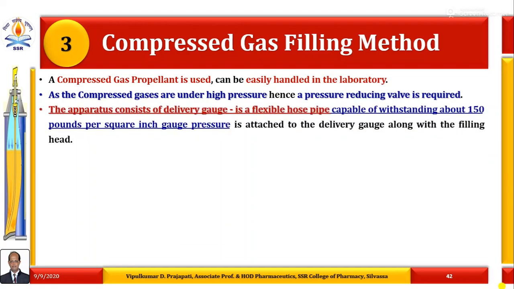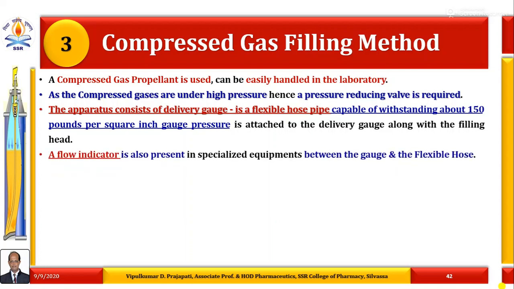The apparatus consists of a delivery gauge, which is a flexible hose pipe capable of withstanding about 150 pounds per square inch gauge pressure, that is attached to the delivery gauge along with the filling head. So the pressure gauge is one of the important attachments of this filling method. Then a flow indicator is also present in specialized equipment between the delivery gauge and the flexible hose.